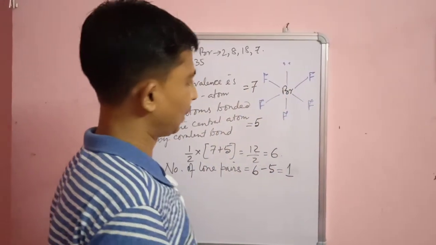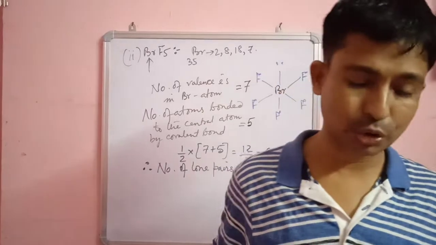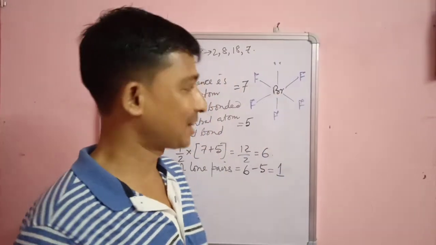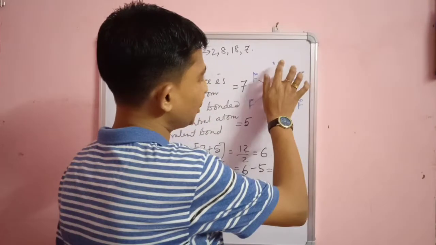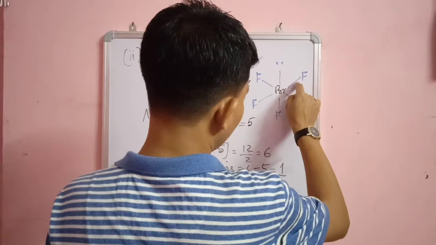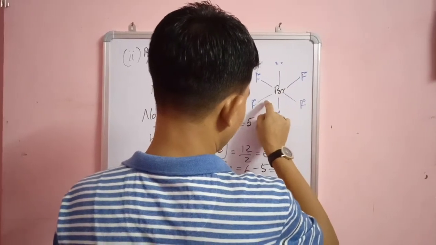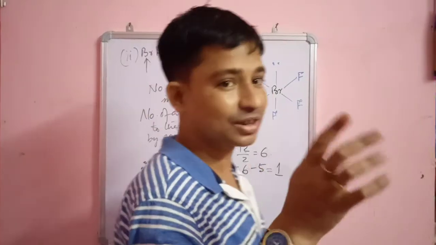So accordingly the geometry of the molecule should be octahedral, but due to the presence of the lone pair of electrons, there will be repulsion between lone pair and bond pair, and between bond pair and bond pair. So the shape of the molecule gets distorted.